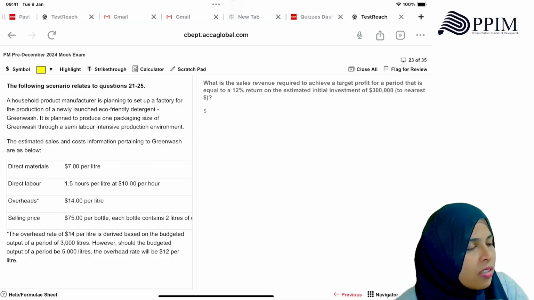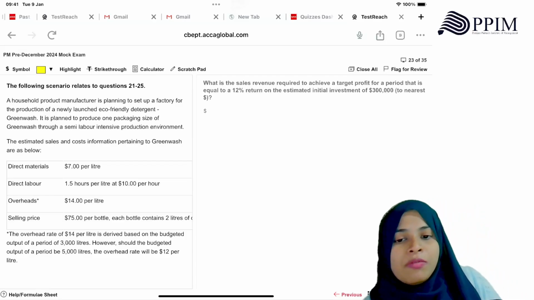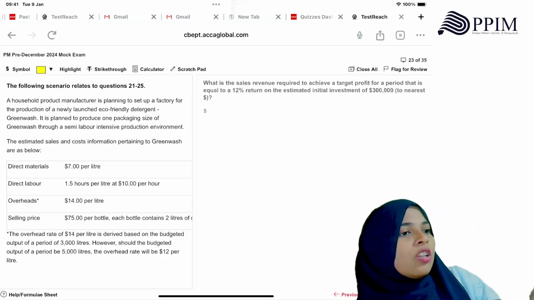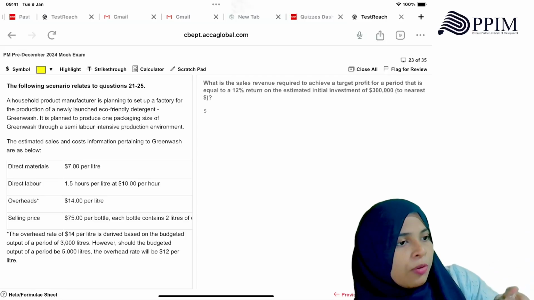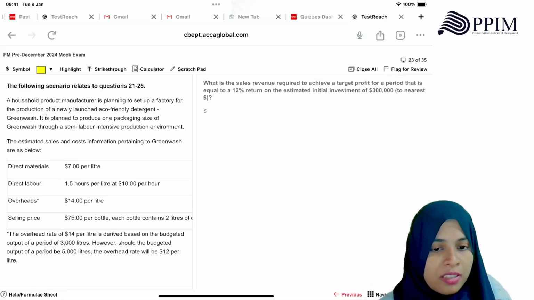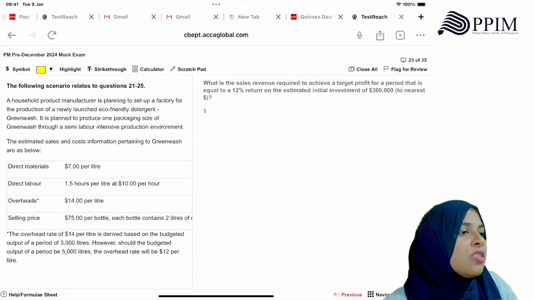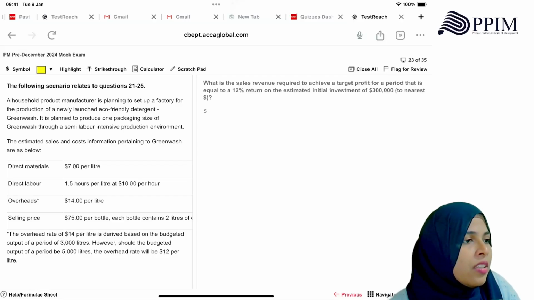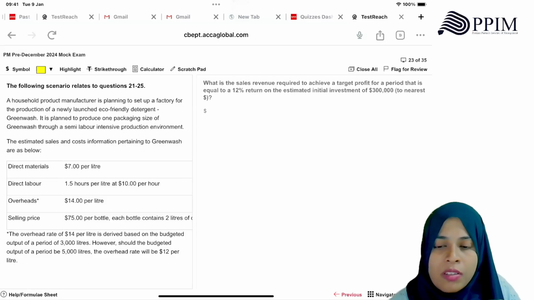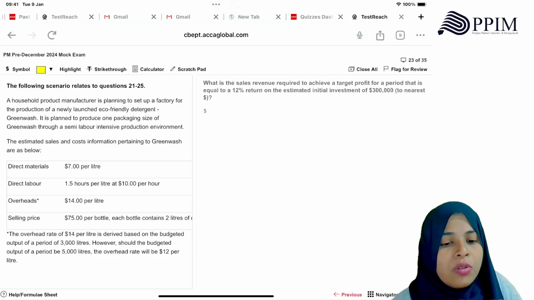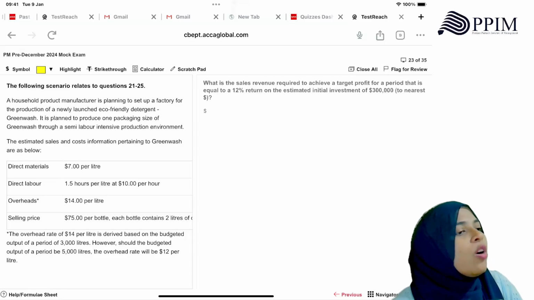So you get the units. What's the formula for sales revenue required? You have to take fixed cost plus target profit, divided by the CS ratio. I made a mistake. I had both answers, but then I chose to write a more logical answer, to the nearest dollar. Meaning when you took your CS ratio, you have to take contribution divided by sales. What's the formula you used?